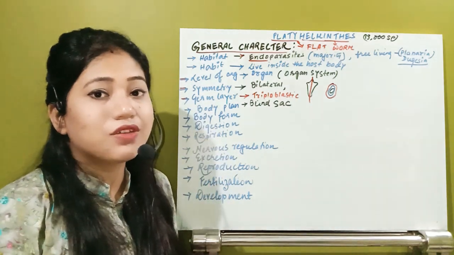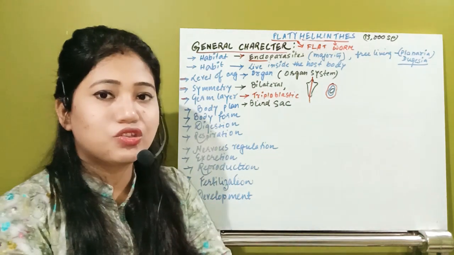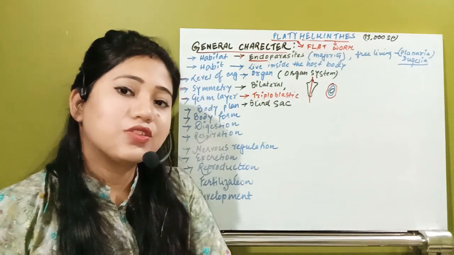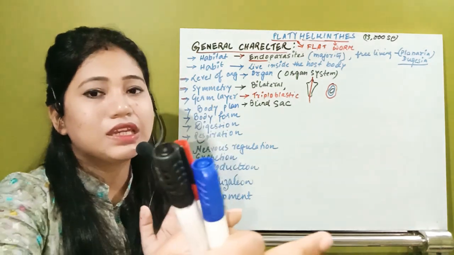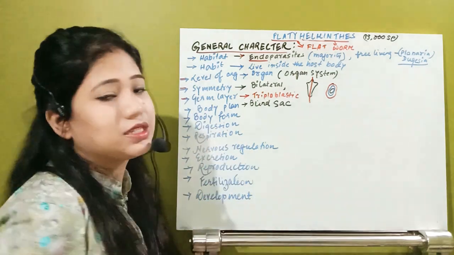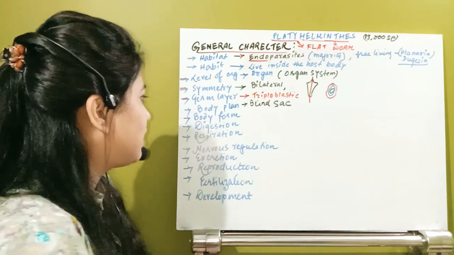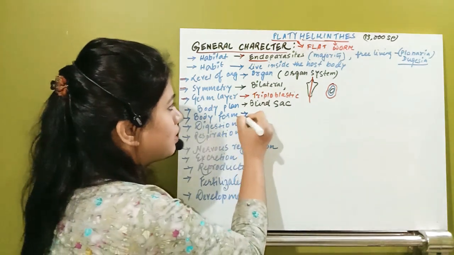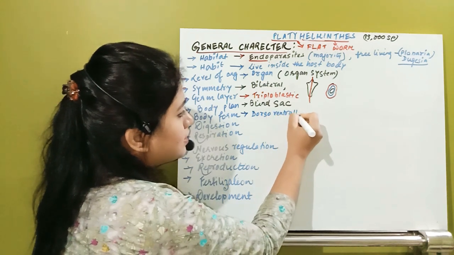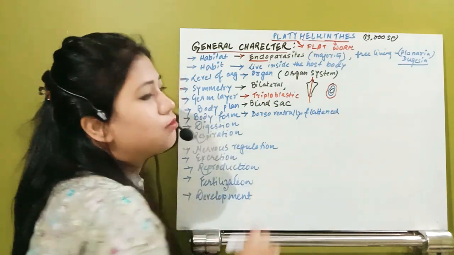But if you see in the case of fishes, what happened? These two sides are the lateral sides, so they are laterally compressed. In our case, what is happening? We are dorso-ventrally compressed animals. In the phylum Platyhelminthes also the same thing is happening, that this body form, these organisms are dorso-ventrally flattened animals.